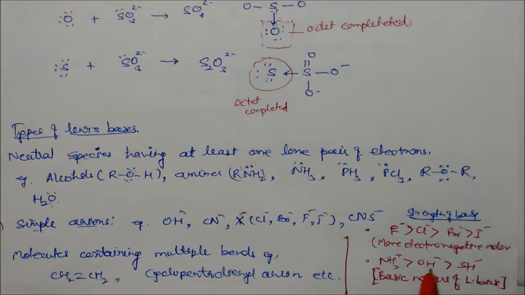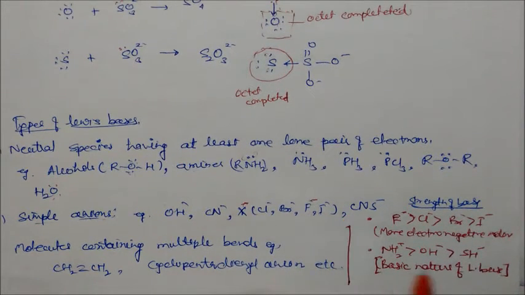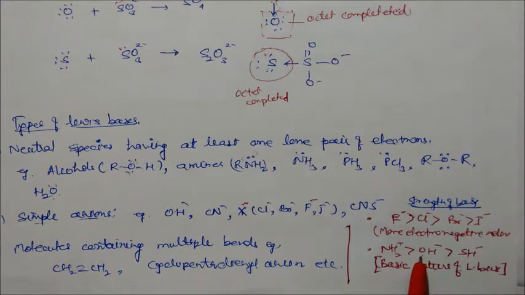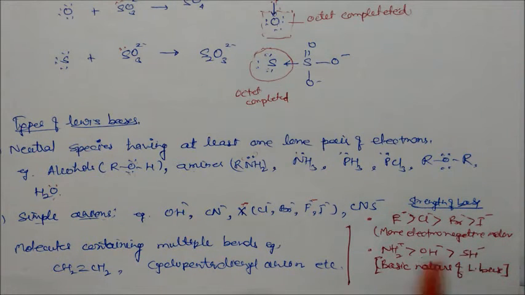Similarly, NH2 minus, OH minus, SH minus. We can see here this is the amine, this is the alcohol, this is the thiol. Along the period, the more electronegative, the more basic. No, sorry, the less electronegative atom is more basic. So NH2 has more negative charge, OH is less negative, and sulfur is less. So sulfur is less basic, but the amine is more basic. So this is the order.